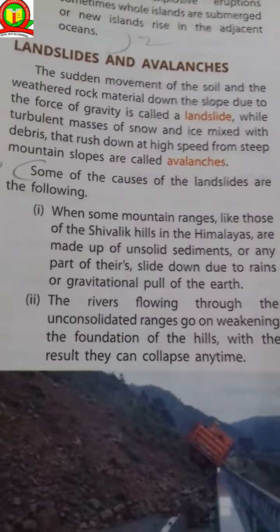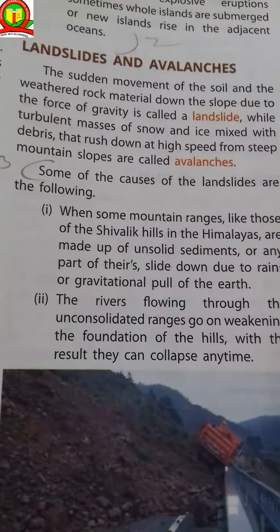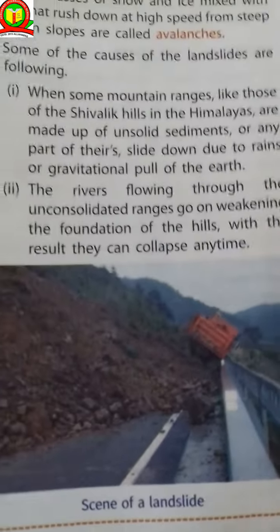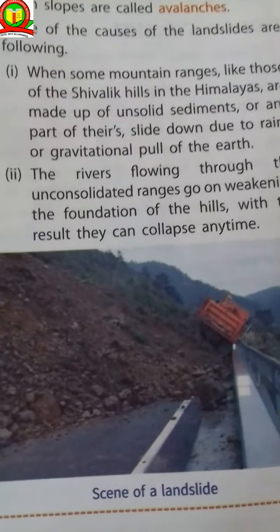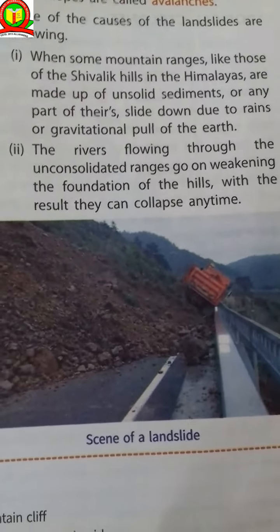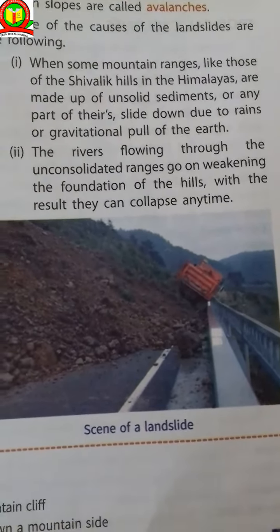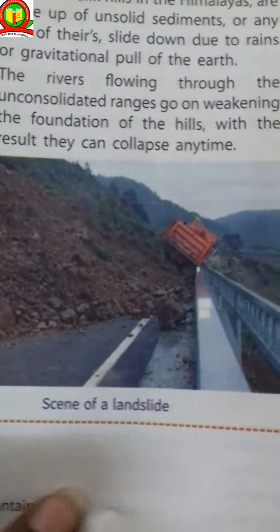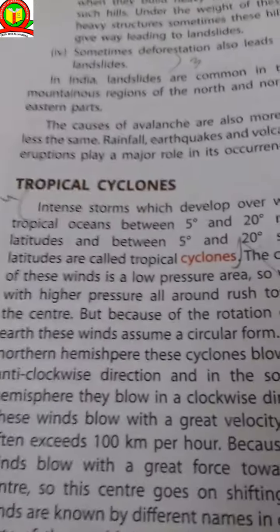Landslide and some causes. What is a landslide? The sudden movement of soil and weathered rock material down a slope due to the force of gravity is called a landslide. Sometimes mountain ranges like the Shivalik hills in the Himalayas are made up of unconsolidated sediments, and parts of them slide down due to rain and the gravitational pull of the earth. There are many causes, and you can see a scene of a landslide here.